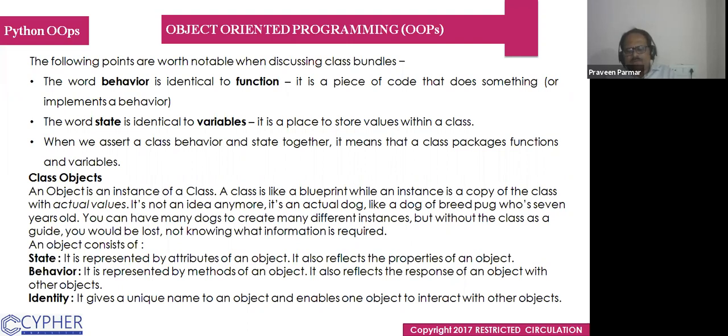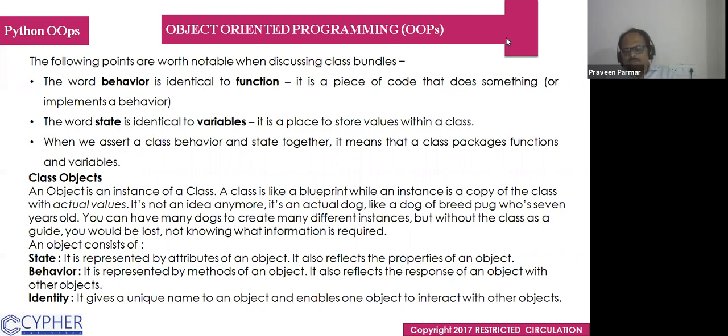There is so much theoretical material in this; I have written it here for better understanding from a different perspective. A class object, and an object is an instance of a class. A class is like a blueprint, while an instance is a copy of the class. So what is a class? It is a blueprint. As you see, we have one template of a PowerPoint presentation, and one specific template of a PowerPoint presentation at Cypher Analytica. You will see the same color here.